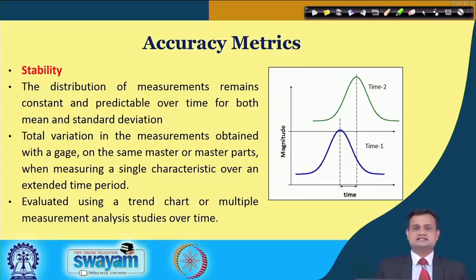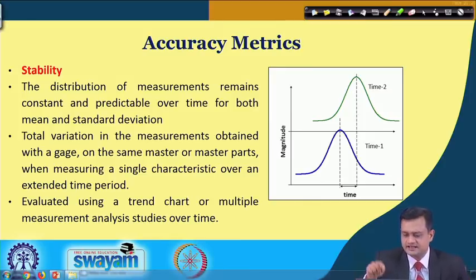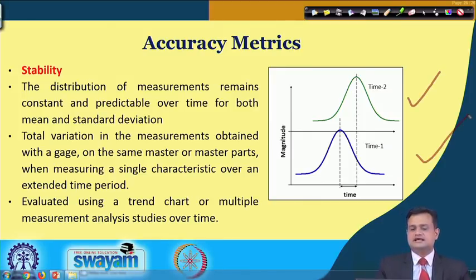The other one is stability. You can very well see in these graphs, time 1 and time 2.